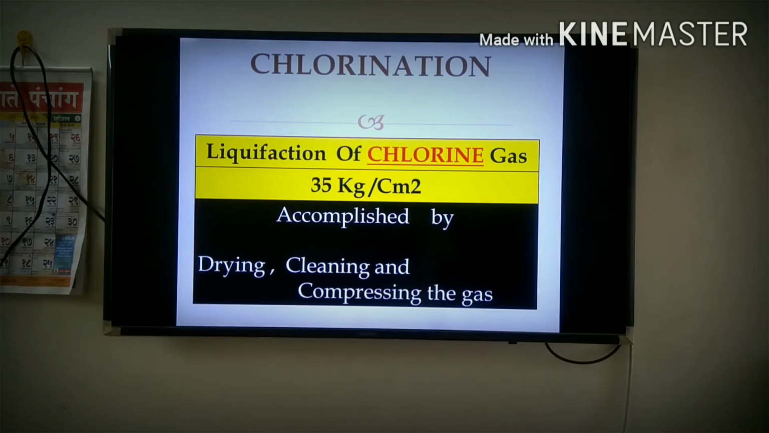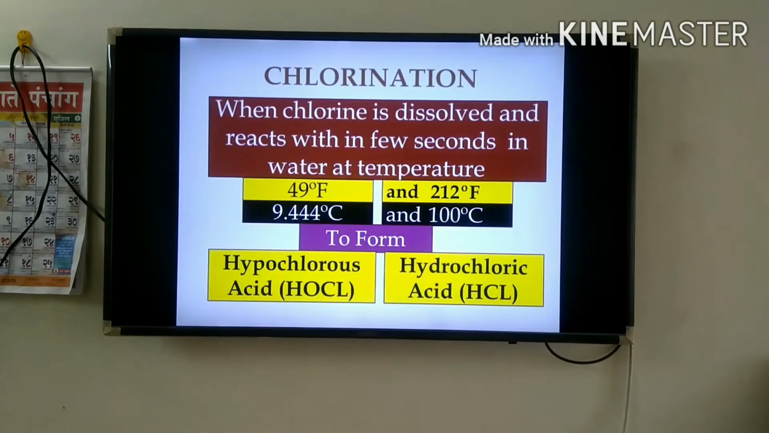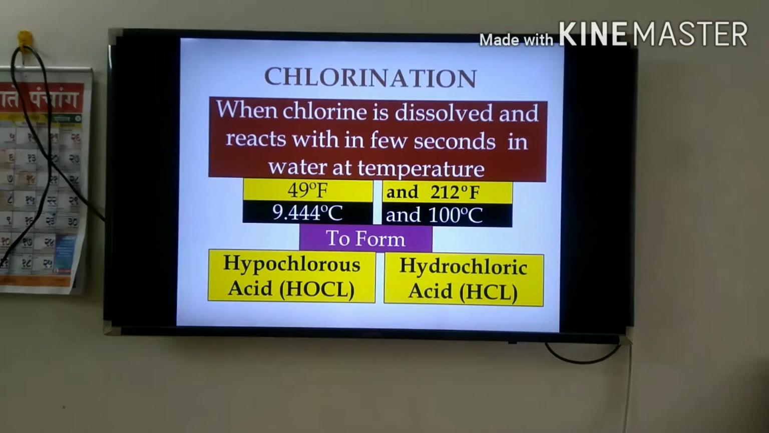The liquefaction of chlorine gas is available at 35 kg per centimeter square. It is accomplished by drying, cleaning and compressing the gas. Chlorine dissolves and reacts within a few seconds in water at a temperature of 49 degrees Fahrenheit, that is 9.444 degrees centigrade, up to 212 degrees Fahrenheit, that is 100 degrees centigrade.